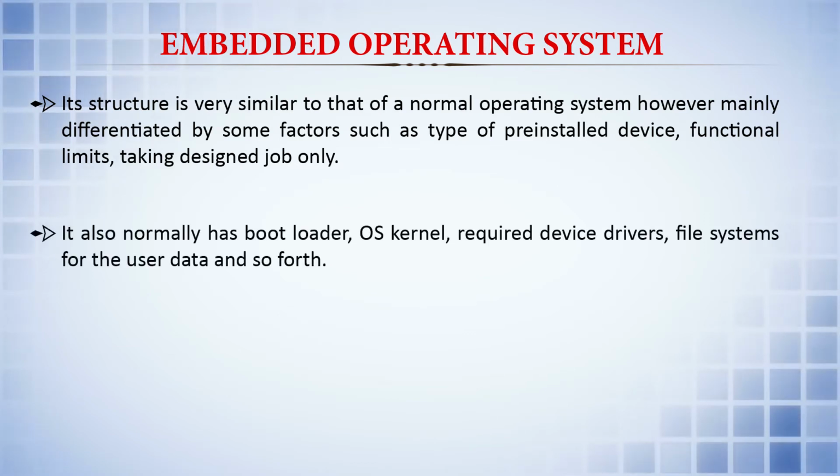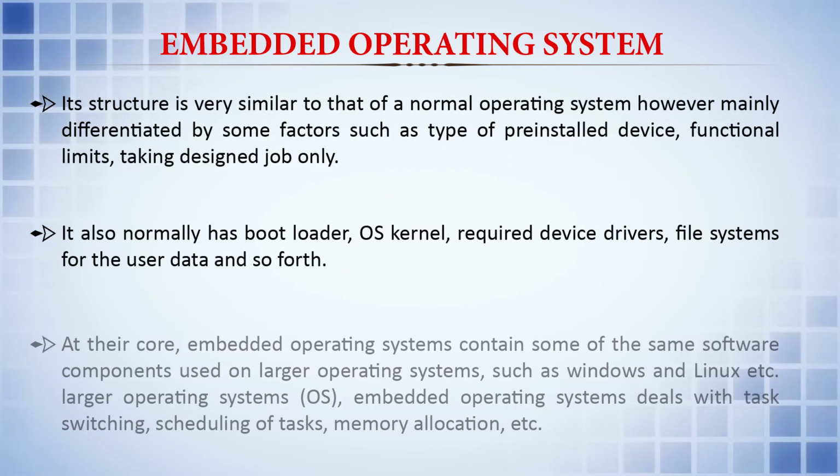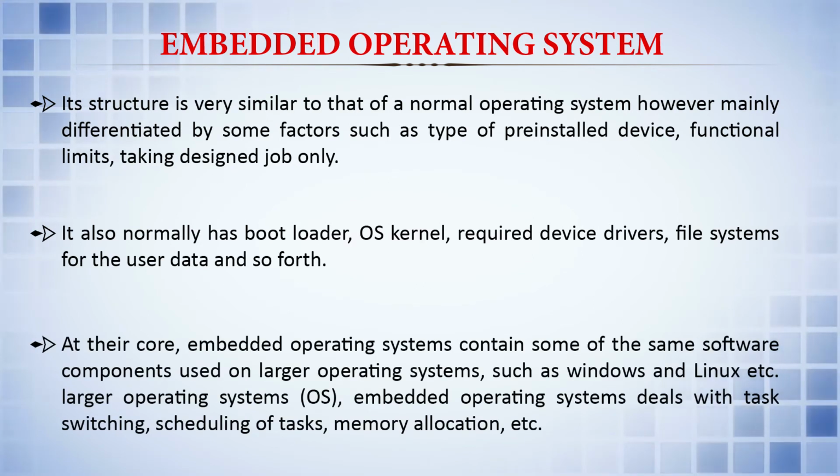It also normally has a bootloader, operating system kernel, required device drivers, file systems for the user data, and so forth. At their core, embedded operating systems contain some of the same software components used on larger operating systems such as Windows and Linux. Like larger operating systems, embedded operating systems deal with task switching, scheduling of tasks, memory management, etc. Let us take some examples of embedded operating systems or embedded systems.